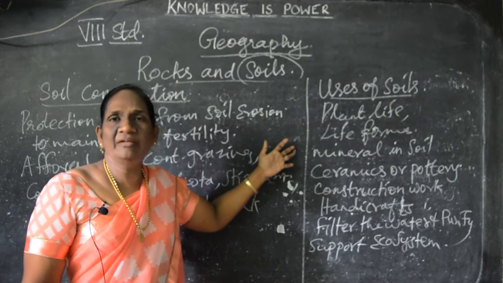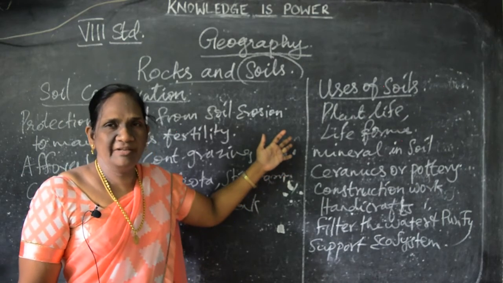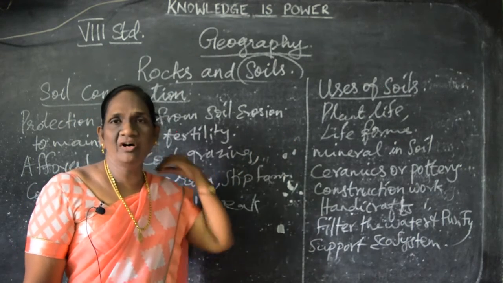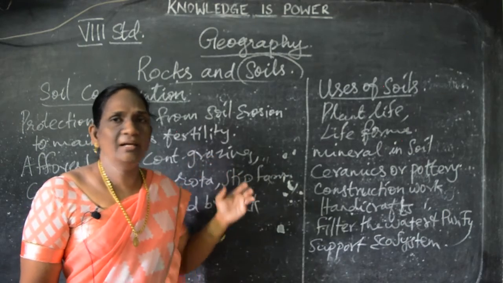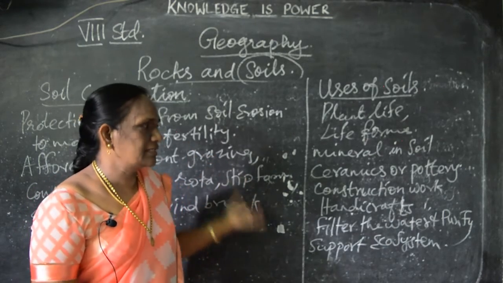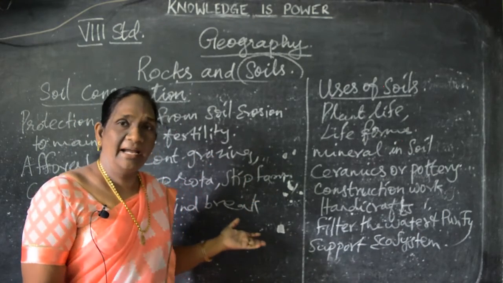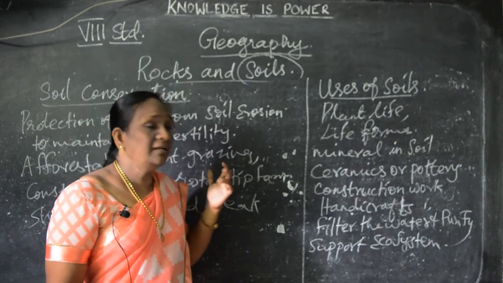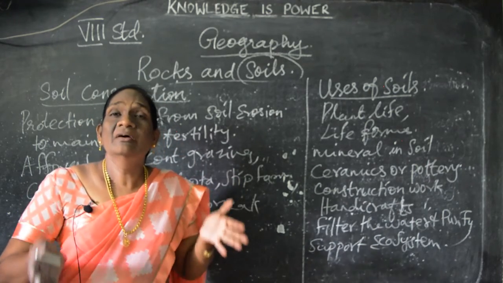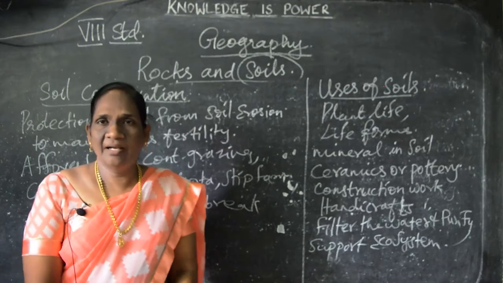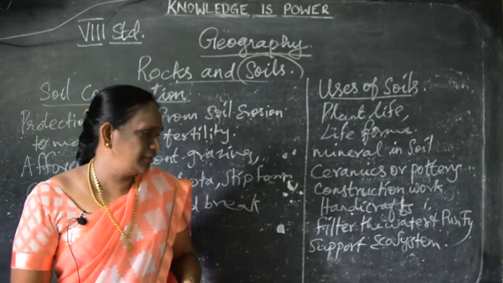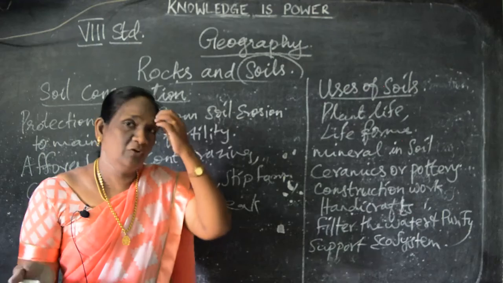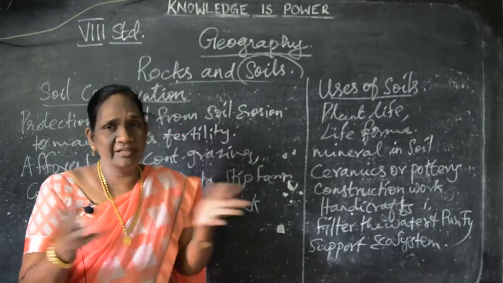In the soil we have minerals, very useful for plant cultivation, and it is useful for making ceramics, pottery work, construction work and handicrafts. The soil is also useful for the filtration of water. Understand? It purifies the water and supports the ecosystem. So without soil we cannot live.